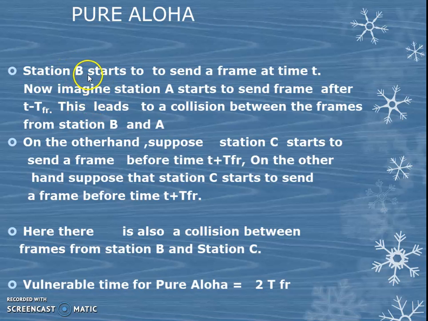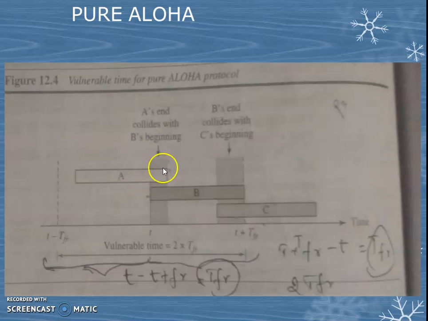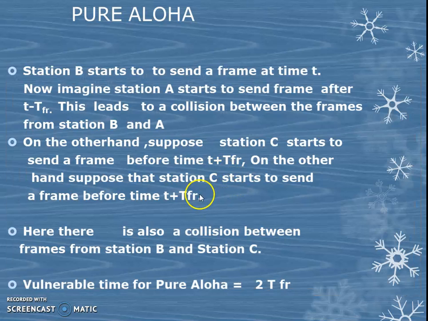B starts at time T and A starts at time T minus T_FR, so there is a collision between B and A. And here, between B and C, a collision also occurs, since C starts to send a frame at time T plus T_FR. So the vulnerable time is 2 T_FR.